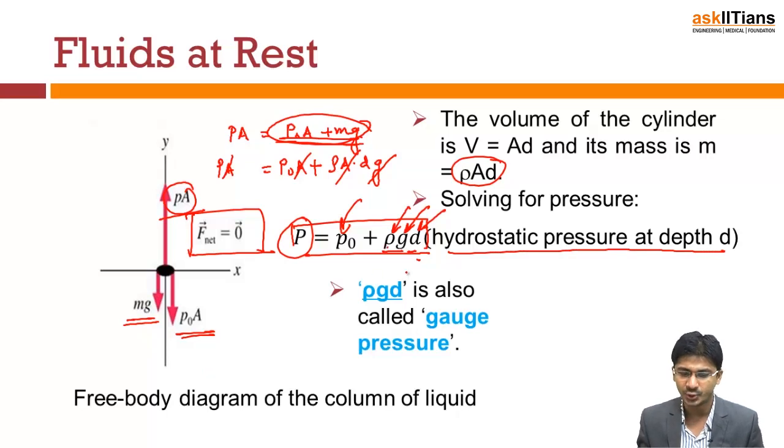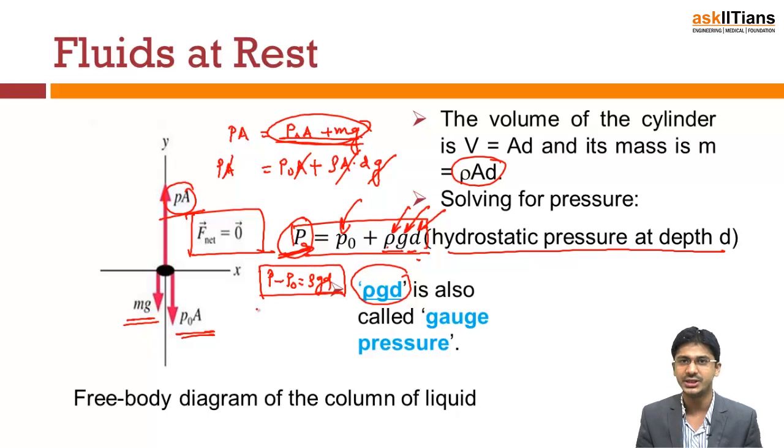Now this single term rho g d is also called gauge pressure. This is a terminology that you should know. So if the gauge pressure is being asked, you don't have to find out the total pressure. What you have to find out is P minus P naught only, because if you bring P naught on this side, this is rho g d. So rho g d is actually the change in pressure that is acting when you move a depth d. So this is called the gauge pressure.